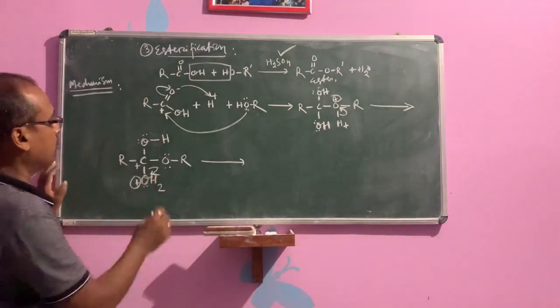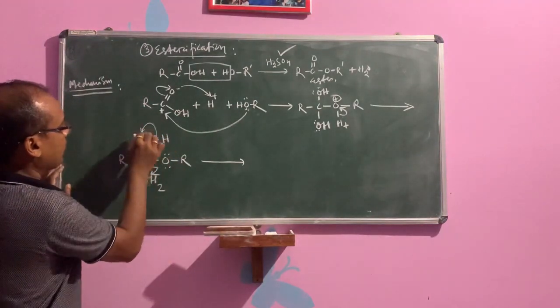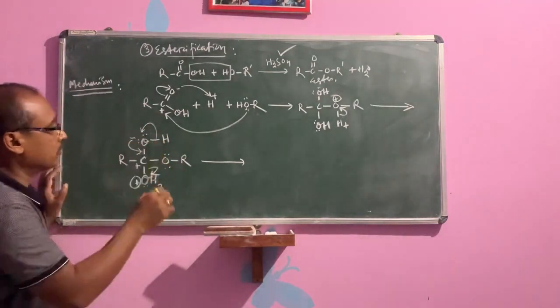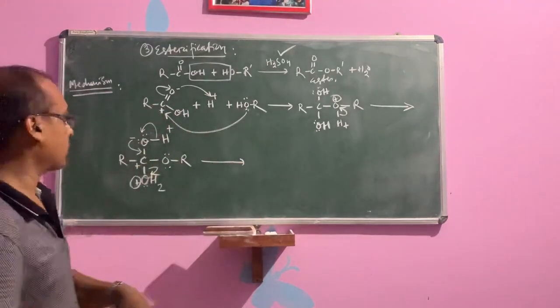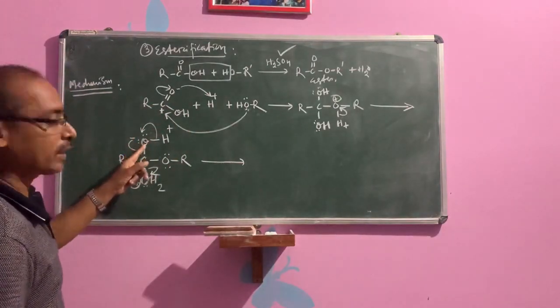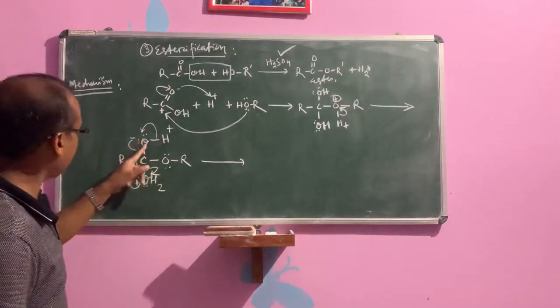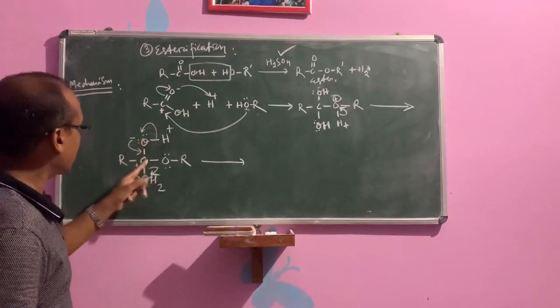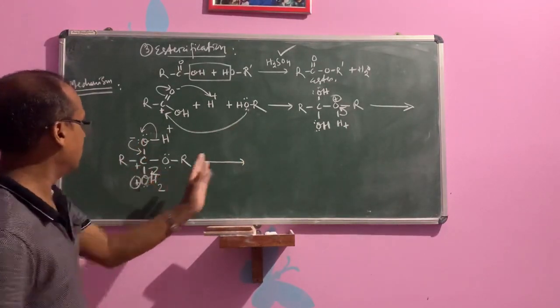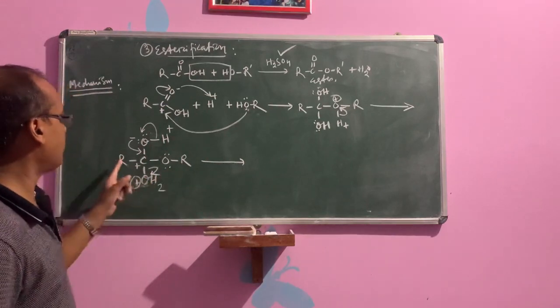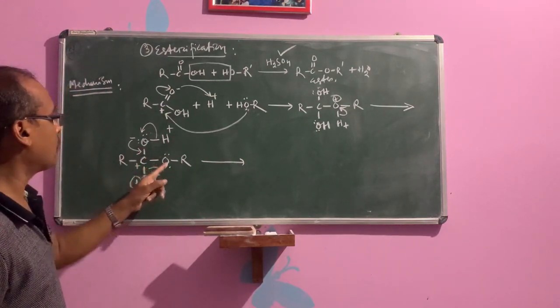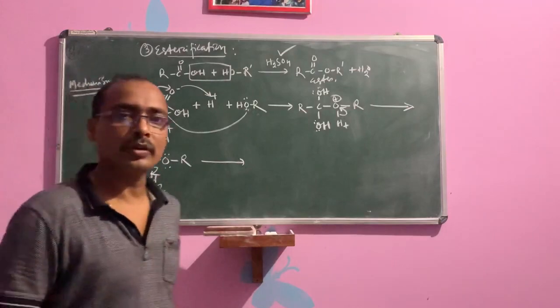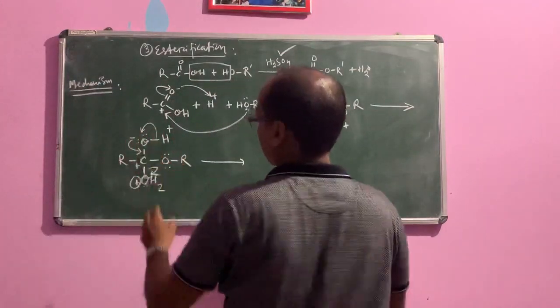Then what will happen? That oxygen will accept the bond. It will be negative again, and it will remove the H plus. This bond will be accepted by oxygen, so it will be negative. Then the negative will form the double bond. It will remove the H plus, remove the H2O, and form RC double bond O bond OR. Formation is done. Complete this step.